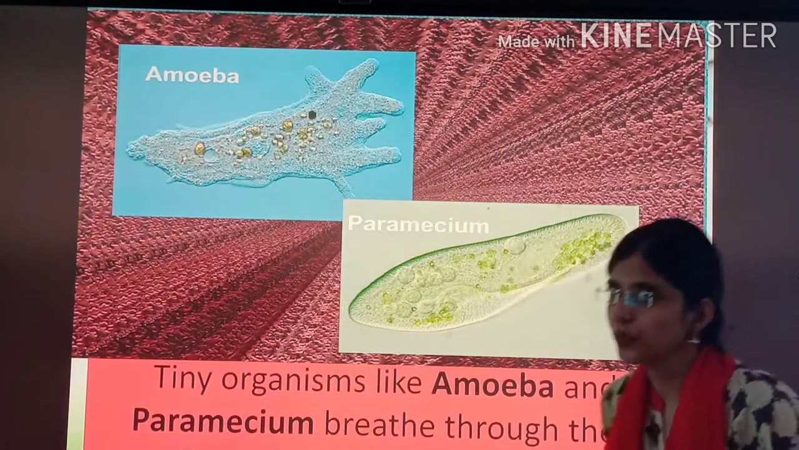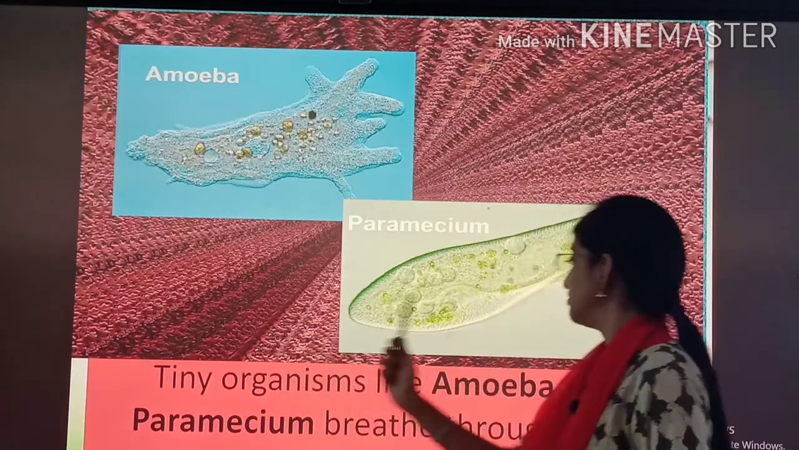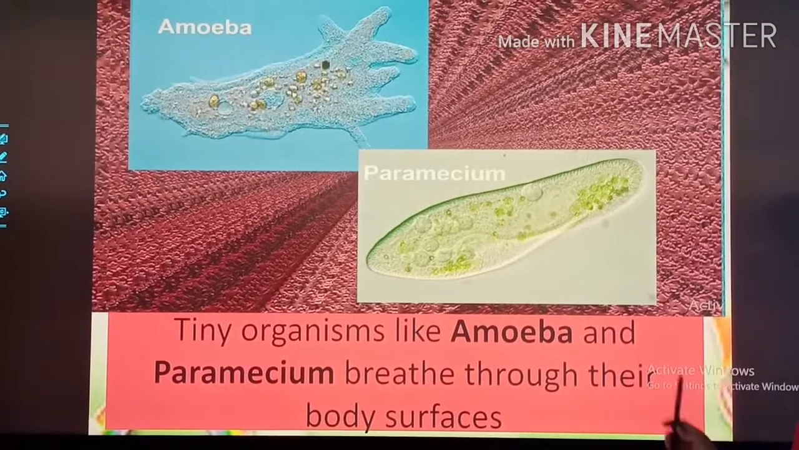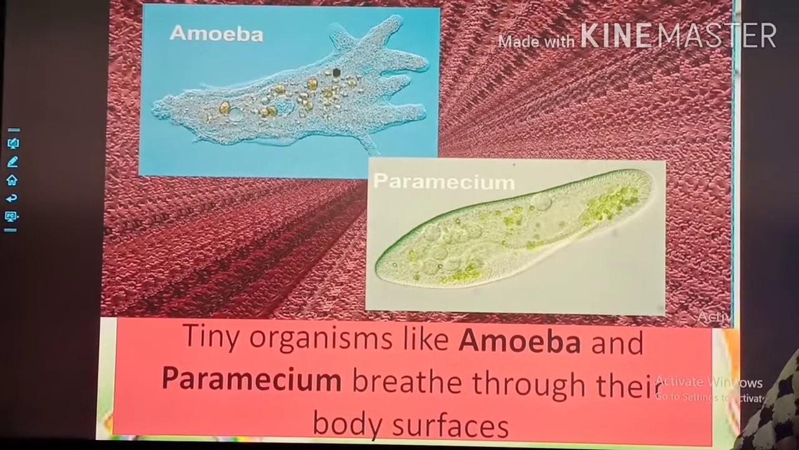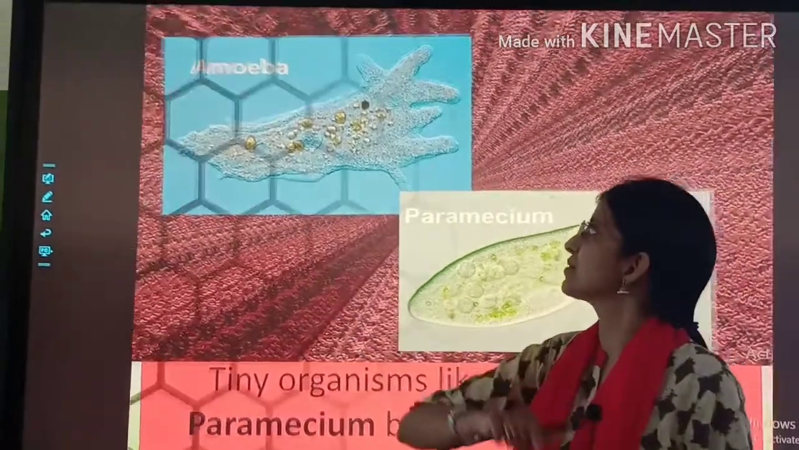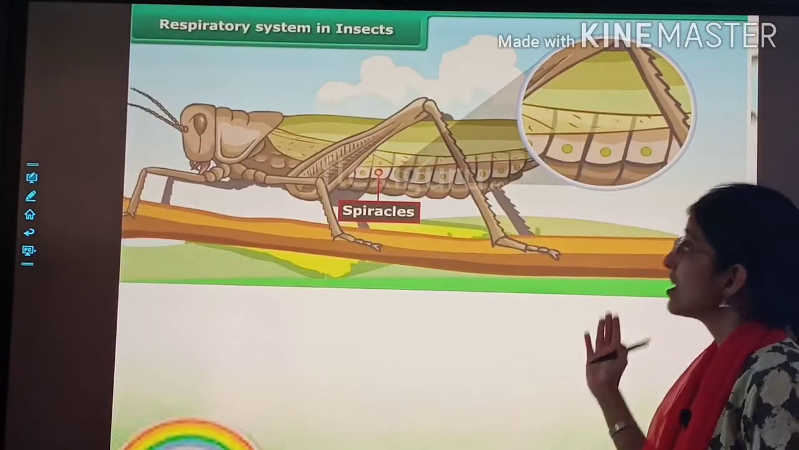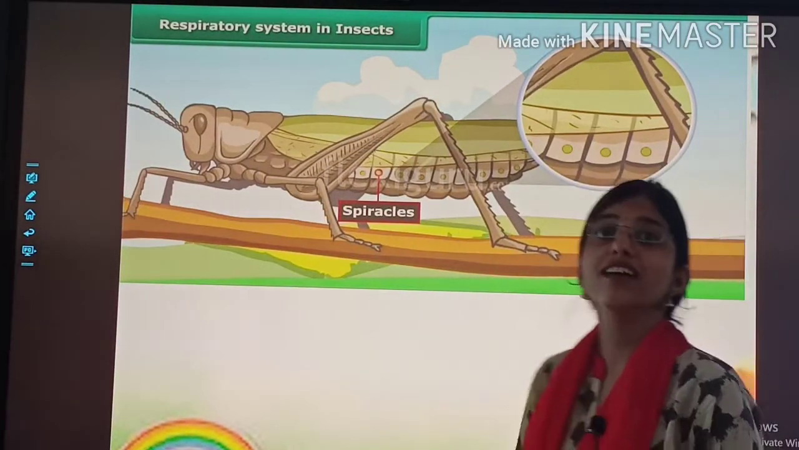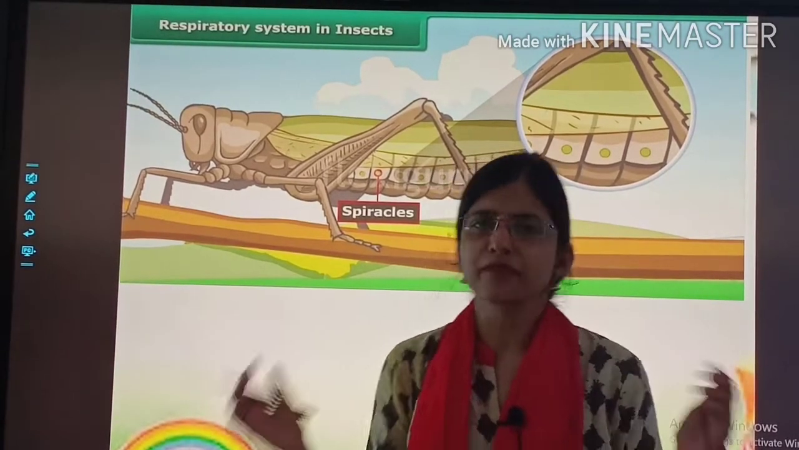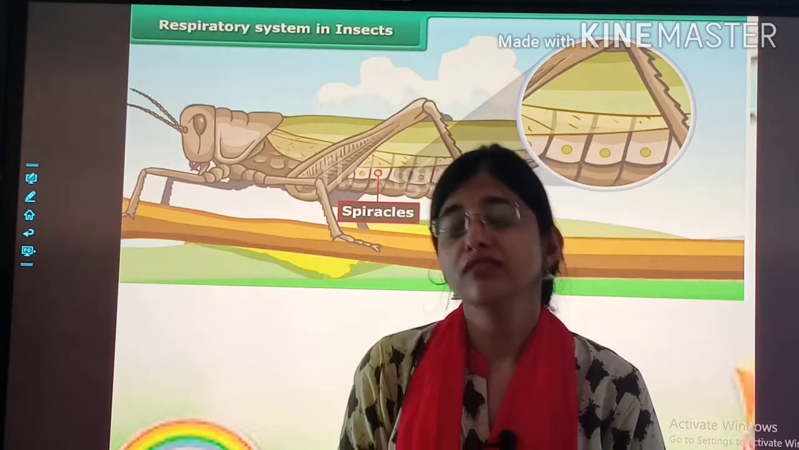So, what we study? Tiny organisms like amoeba and paramecium breathe through their body surfaces. Okay? अब हम दूसरे ऑर्गेनिज्म के बारे में पढ़ेंगे. What is this? This is a grasshopper and grasshopper is a type of insect. अगर आप insect होते तो आप कैसे breathe करते?